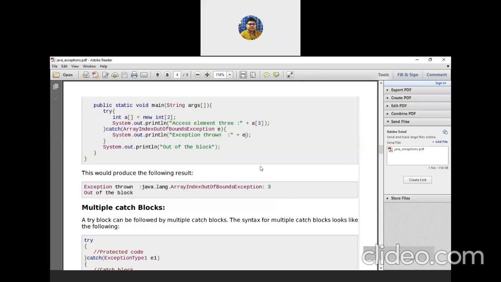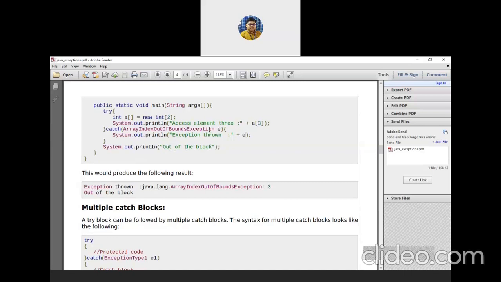The output of e is java.lang.ArrayIndexOutOfBoundsException 3. That is the meaning of e, because "exception thrown" is already a string I provided. So "exception thrown" is not part of the value of e. The value of e starts from here: java.lang.ArrayIndexOutOfBoundsException 3. And after execution of this catch block, it will come out from here and print out of the block.